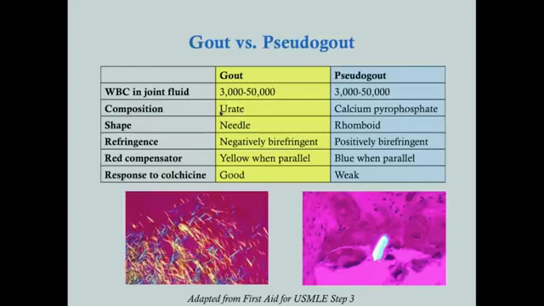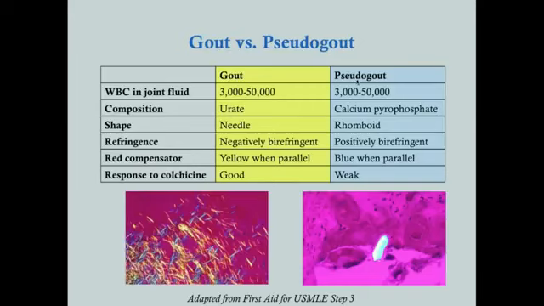Another big difference is the composition. So with gout, they're urate crystals. With pseudogout, they're made of calcium pyrophosphate. And that has to do with the etiology. So with gout, it tends to come with a high uric acid level. But I say that cautiously because not all patients with gout have high uric acid levels. Likewise, not all patients with high uric acid levels have gout. Same with pseudogout.